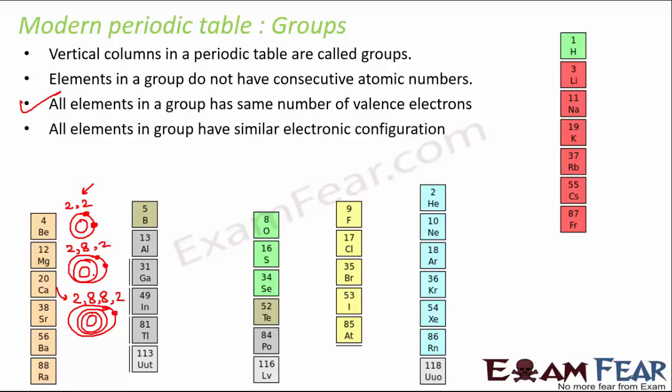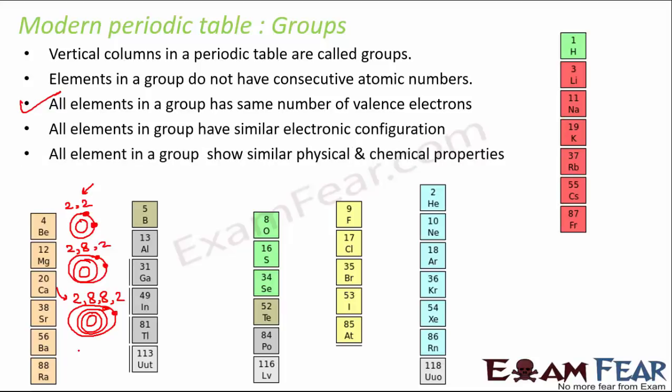All elements in a group have similar electronic configuration. As I said, if you look at their electronic configuration, they are similar: it is 2, 2; 2, 8, 2; then it may be 2, 8, 8, 2, something like that. All elements in a group show similar physical and chemical properties. Their properties will be similar because they all have the same number of valence electrons. Therefore, a lot of the properties would be similar. Number of shells increases as we go down the group. That is clearly seen here, that as we go down, the number of shells increases.